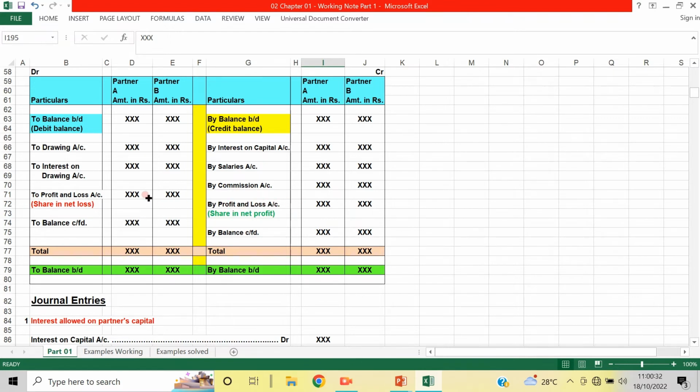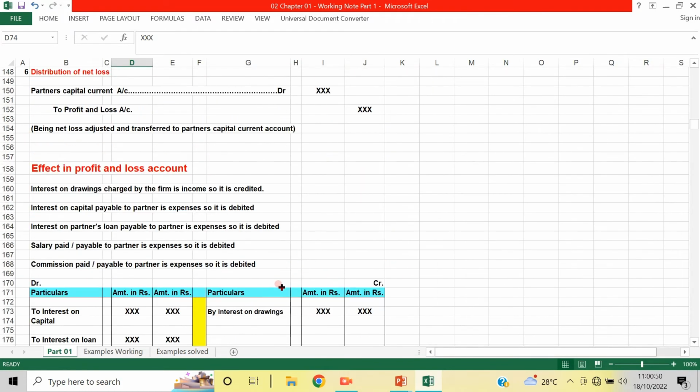But if there is a deficit, that should be taken here and then brought down to the debit side. In most cases it should be carried forward and taken to the credit side.